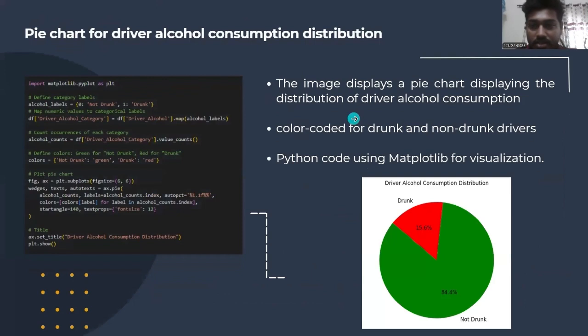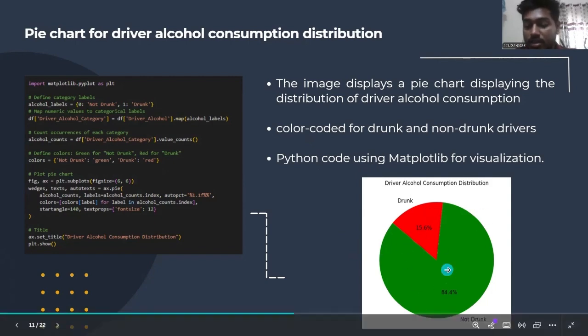And this is the pie chart displaying the distribution of driver alcohol consumption. We used color coding for drunk and non-drunk drivers to identify them clearly.